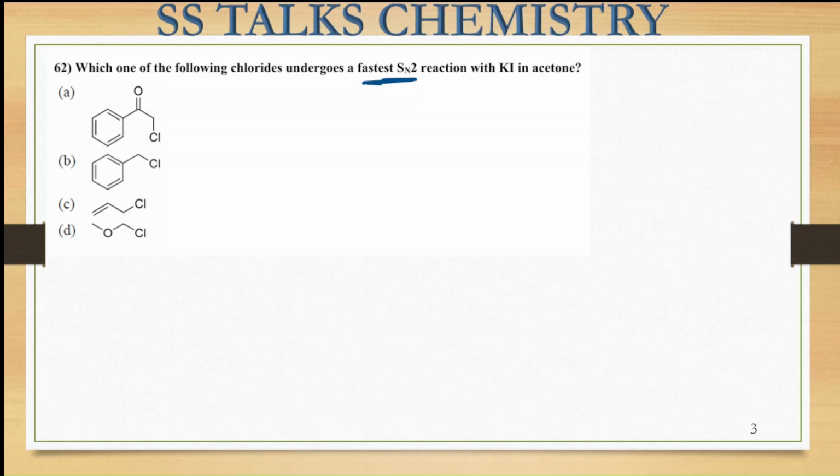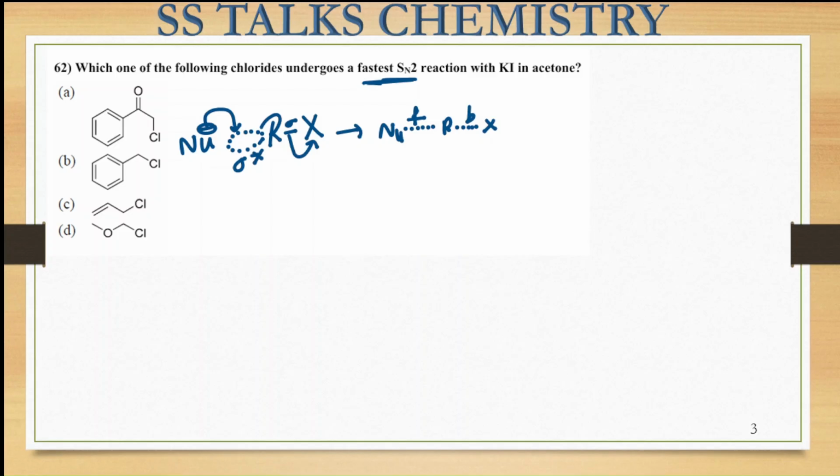We have to predict in which of the cases we are going to observe the fastest reaction. In the SN2 reaction, suppose this is your alkyl halide species, the nucleophile comes, and this is the sigma bond and this is its sigma star. The nucleophile gives an attack from the back side, and this X group leaves from here. Both these processes take place simultaneously, resulting in the formation of an intermediate stage like this. Here the nucleophile bond is forming and this bond is breaking, right?